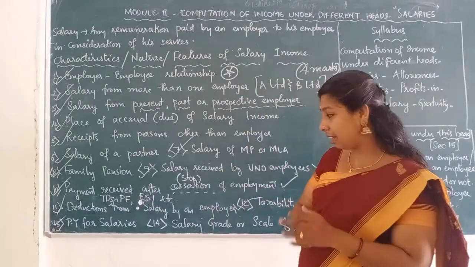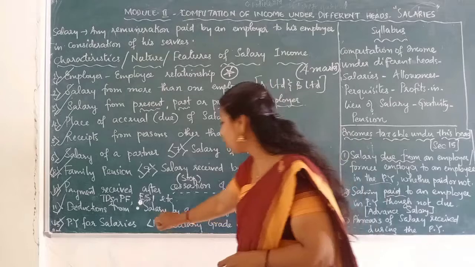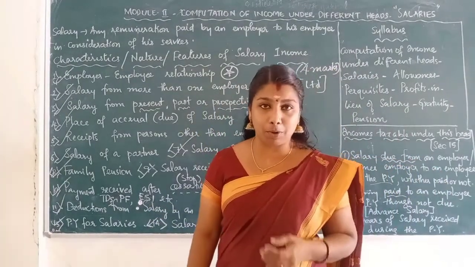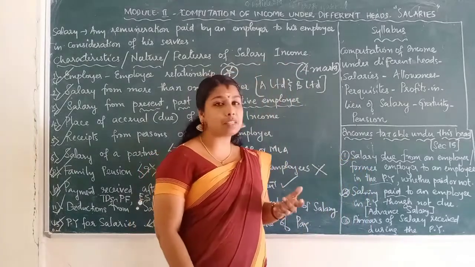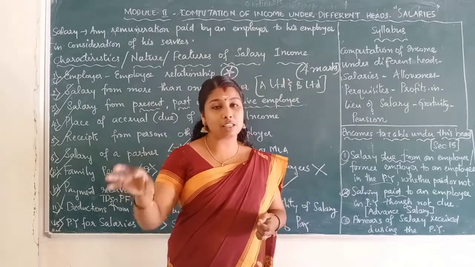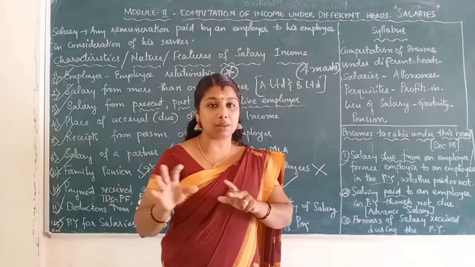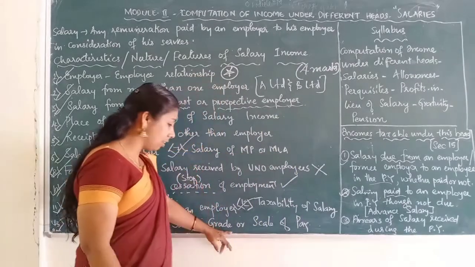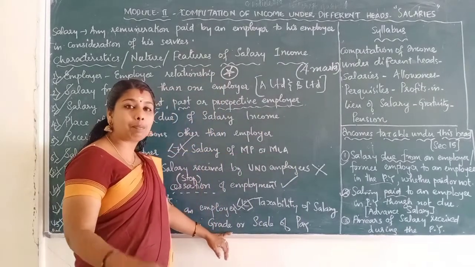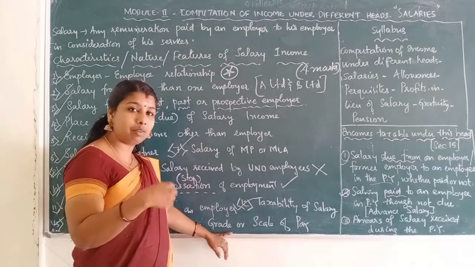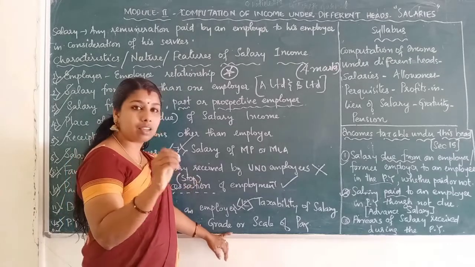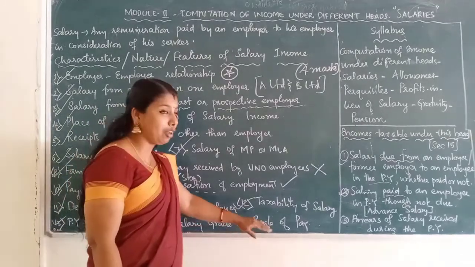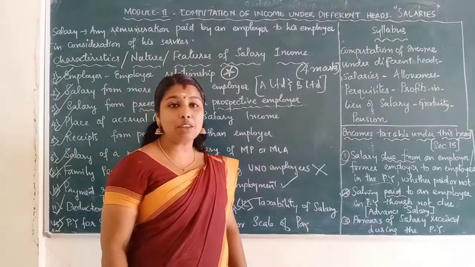So the last item is salary grade or scale of pay. Some organizations may provide a salary grade. Sometimes it may be said your basic salary is 20,000 or your basic salary is 10,000. That is salary. But in some cases, there is a salary grade, in government services and while preparing for PSC, when you apply for a PSC, you may see the salary grade like this. Salary grade or scale of pay involves the annual increment.